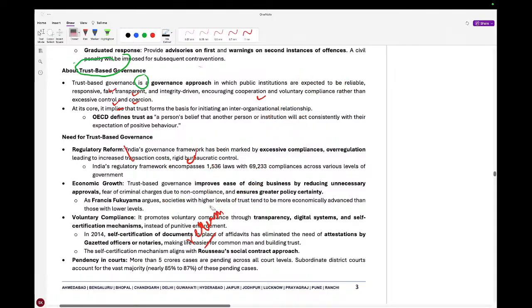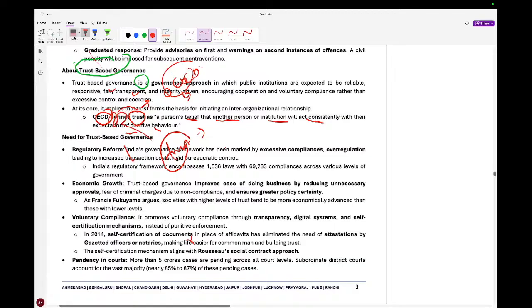If it is better, remember the definitions. Now coming to another aspect, the OECD. You can also write the OECD definition, because in the mains examination it will give you a fair approach. The definition of trust you can write in the ethics paper also: a person's belief that another person or institution will act consistently with their expectations and with positive behavior. So this is trust.